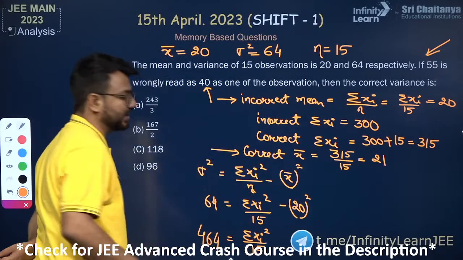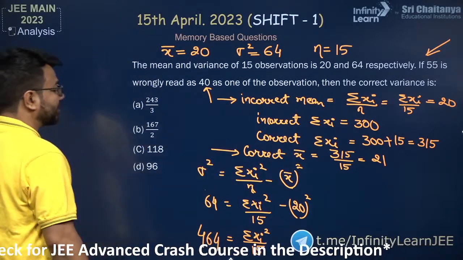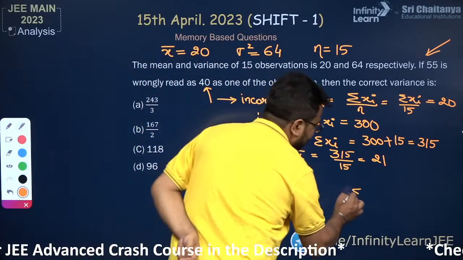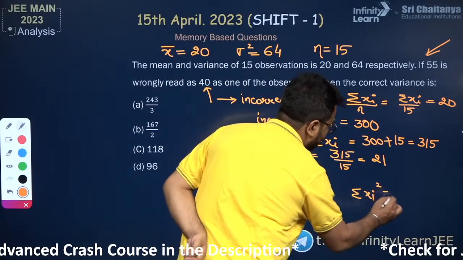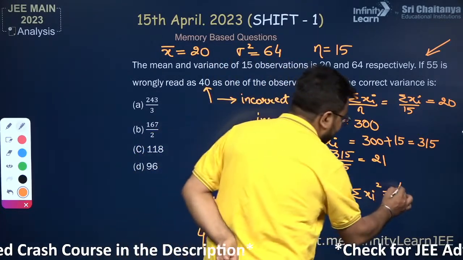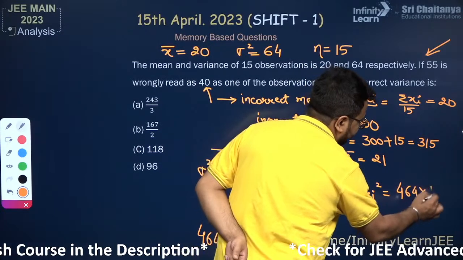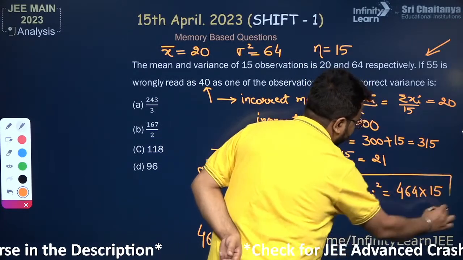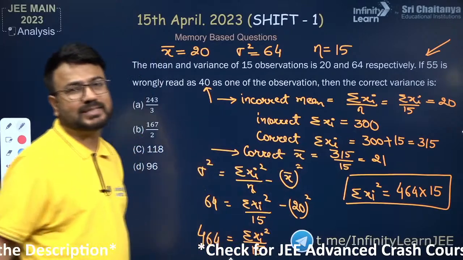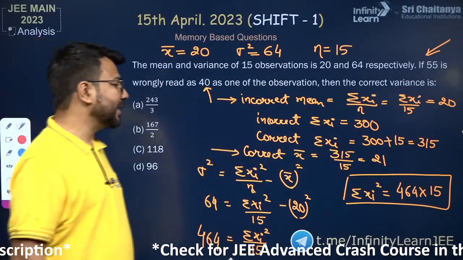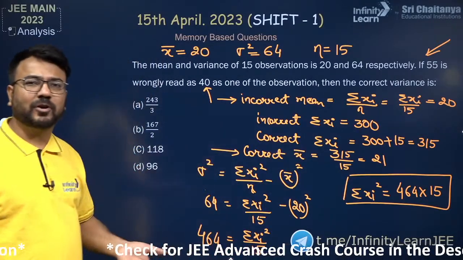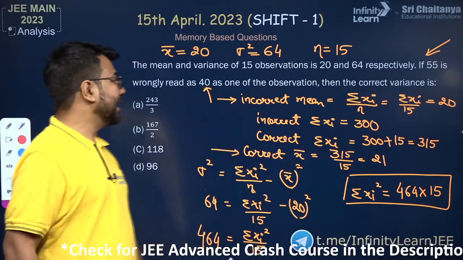I hope this is also clear to you. Now I want to get the value of sigma xi square. So if I want to get the value of sigma xi square, that will be equals to 464 into 15. 464 into 15. I hope you are able to understand up till this step. Once you understand how we got the value of sigma xi square, now we will be working